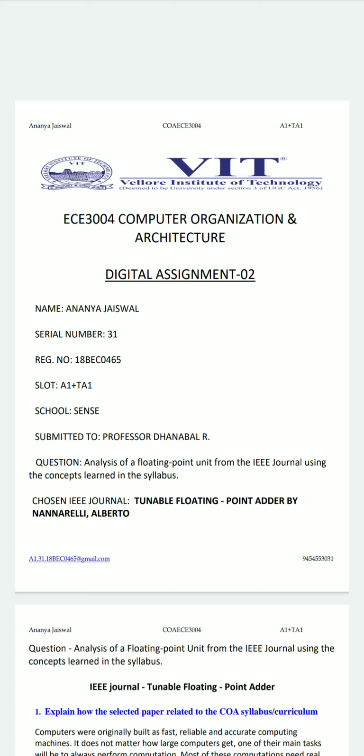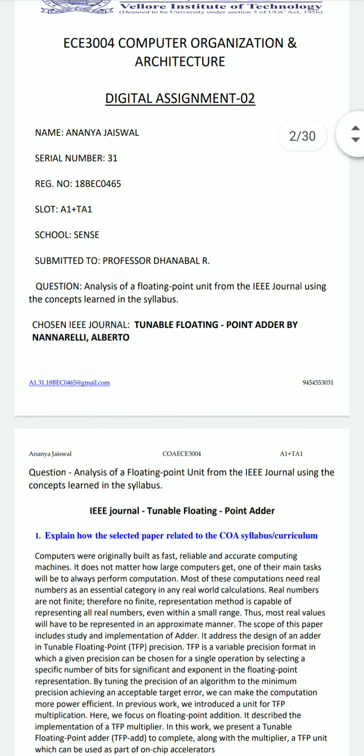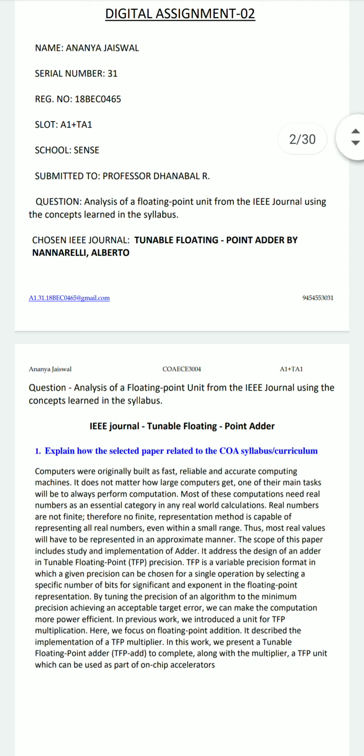The question for my digital assignment 2 states to analyze a floating point unit from the IEEE journal using the concepts learned in the syllabus. The IEEE journal that I chose was Tunable Floating Point Adder by Nannarelli Alberto. The following questions have been answered based on the journal and on the basics of the understanding of the concepts of the topics in the syllabus of computer organization and architecture.